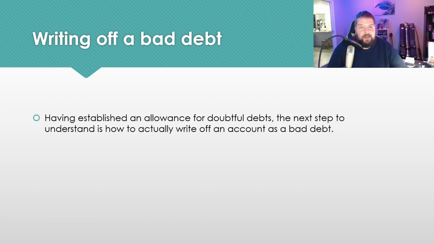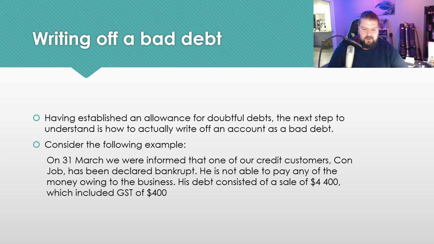So once we've established our allowance, and that is sitting on the balance sheet, we now have it standing by for if we ever have to write off a debt. So let's look at an example of how we actually go about writing off a debt. And in this example, we're going to look at someone who had a debt to pay off, of $4,400, which included $4,000 of GST.